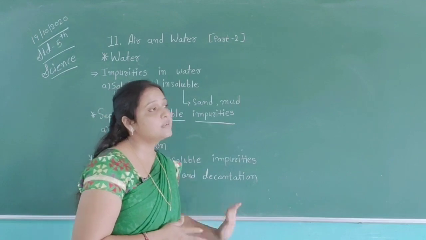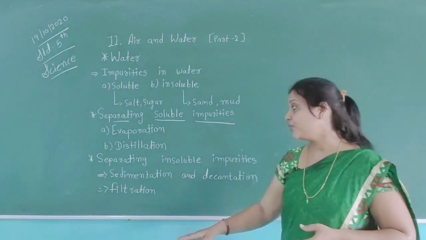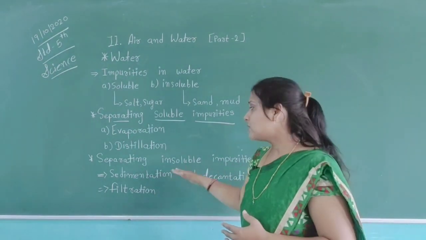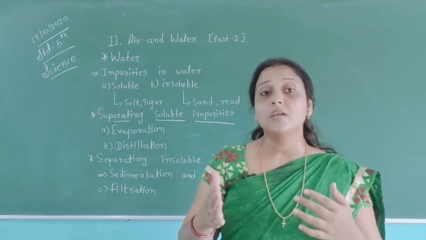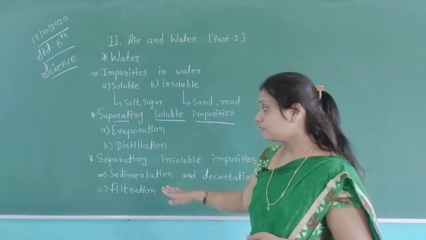These types of methods are useful for us to get clean water from insoluble impurities, because insoluble impurities do not dissolve in water, so it is hard for us to get clean water.